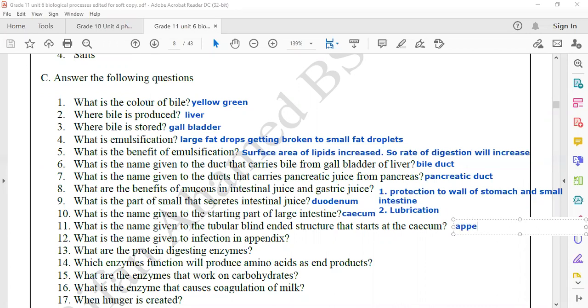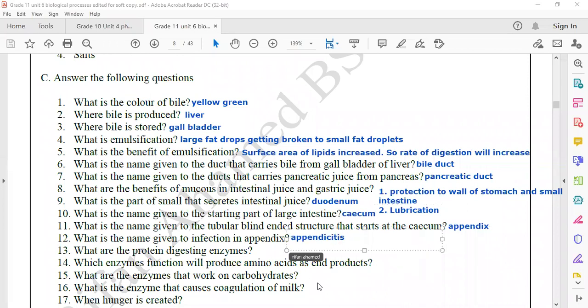Any infection coming in the appendix is called appendicitis. In that case, we will remove the appendix. What is the infection in the appendix called? It is called appendicitis.